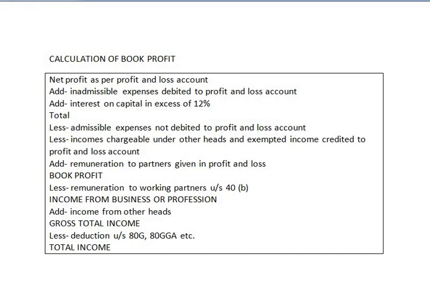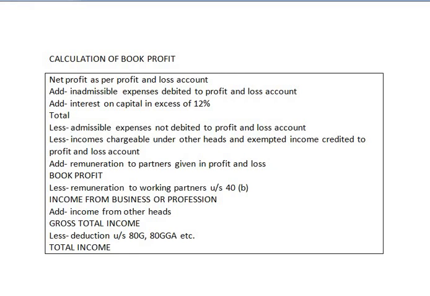So: net profit as per profit and loss account, add all inadmissible or disallowed expenses debited to the profit and loss account, add interest on capital in excess of 12%, then we get the total amount. Less admissible expenses not debited to the P&L account, less income chargeable under other heads and exempted income credited to the P&L account, add remuneration to partners given in the P&L account, then we get the book profit.